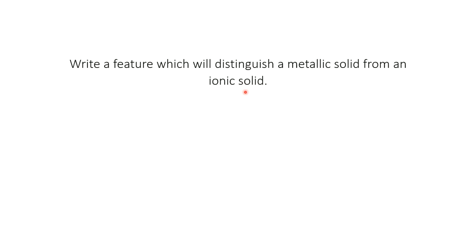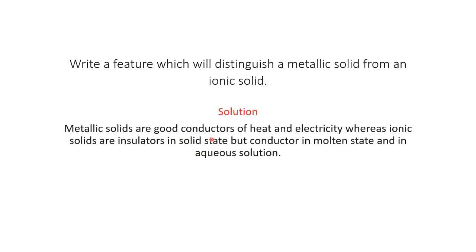So in the solid state the attraction is strong, so the ions are not movable. So this is an insulator in the solid state. But in the molten or aqueous state it acts as an electrical conductor. Now see the answer. Metallic solids are good conductors of heat and electricity, whereas ionic solids are insulators in solid state but conductors in molten state and aqueous solution.